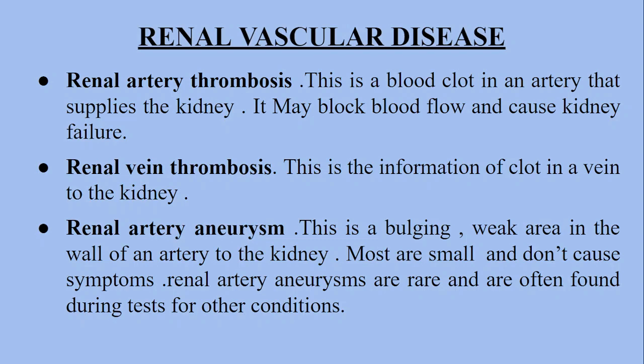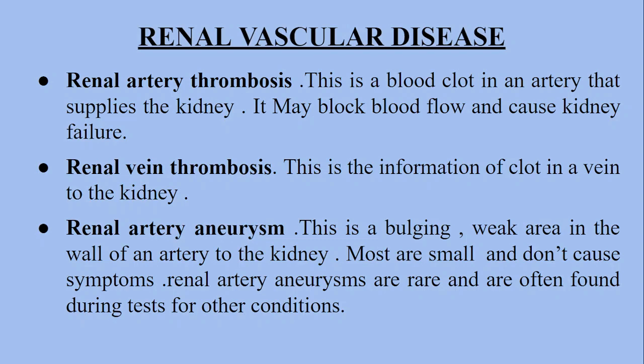This is called a renal vein thrombosis. Another condition of renovascular disease is the bulging. It means aneurysm. Aneurysm means bulging. Bulging can be seen easily by a weak area in the wall of the arteries to the kidney. Most are small and don't cause symptoms, right? Renal artery aneurysms are rare and are more often found during tests for other conditions, right?